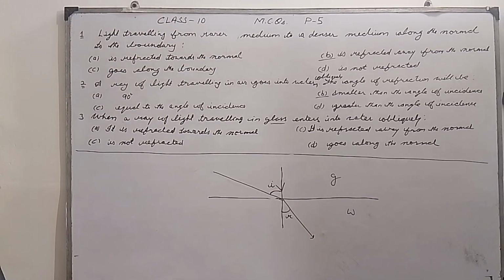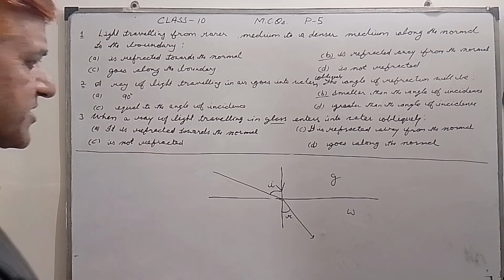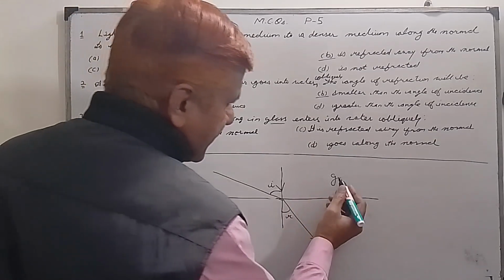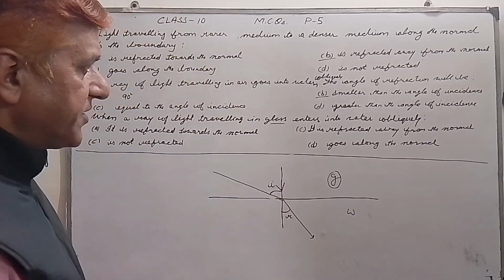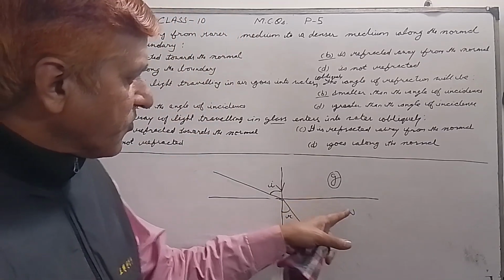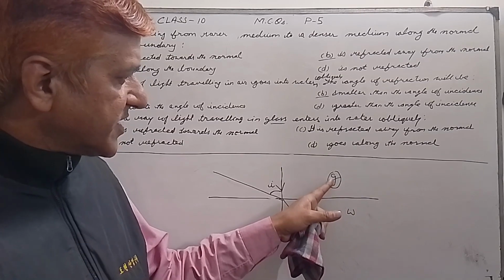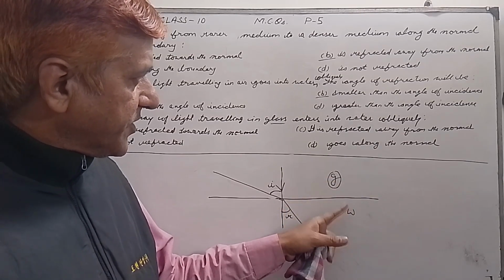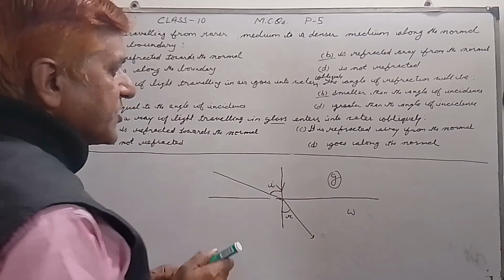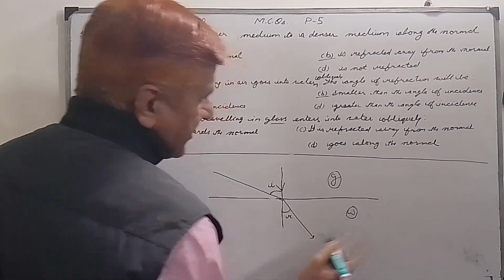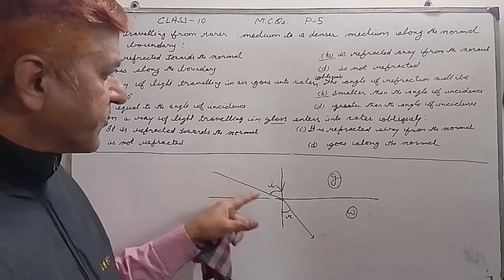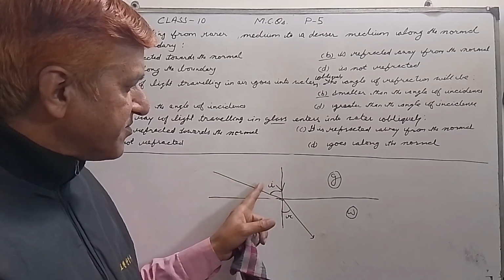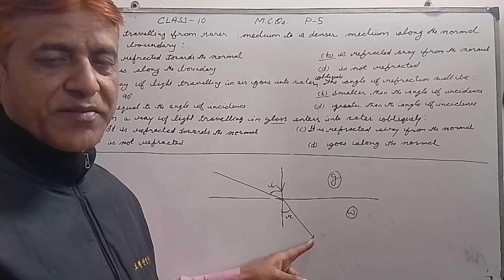Glass is a denser medium in relation to water. So here the incident ray is going from a denser medium to a rarer medium.